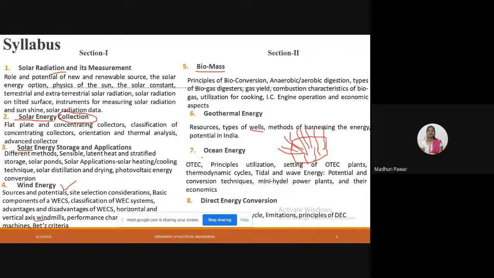So next, ocean energy. So how can you tell about the ocean energy? Does anyone have an idea about ocean energy? The name itself shows.